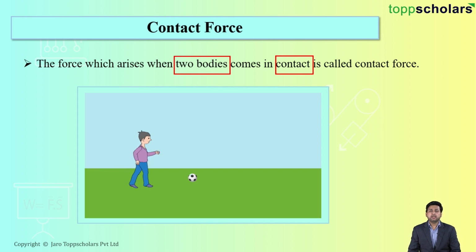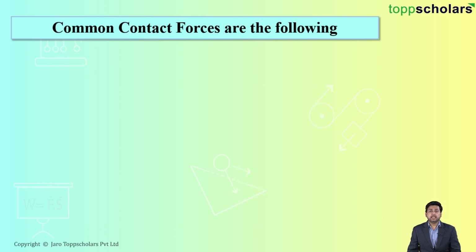For example, if you see here, the boy is hitting the ball. Without the contact between the boy and the ball, there won't be any force applied. So this particular force is called the contact force. Now students, let's talk about the types of contact force.